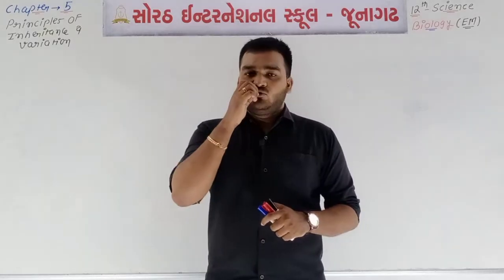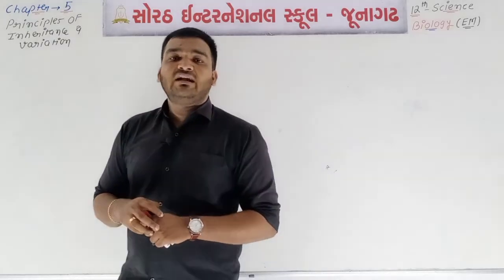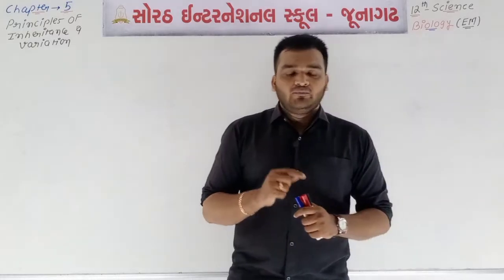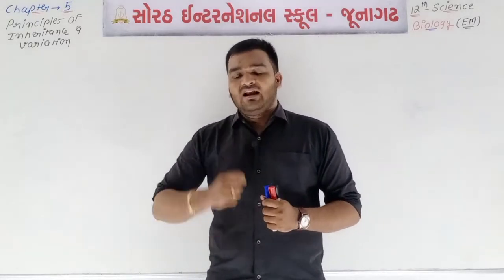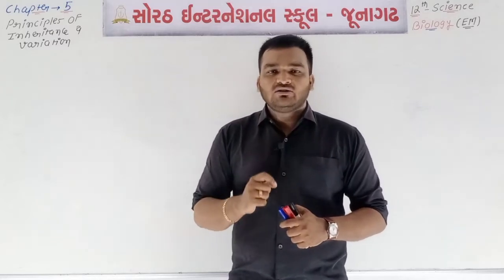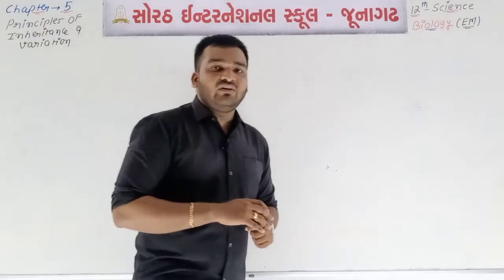Then two scientists, Walter Sutton and Theodore Boveri, in the year 1902 observed that the behavior of chromosomes is parallel to that of genes. After some observation, they both gave one conclusion, which is known as the chromosomal theory of inheritance.